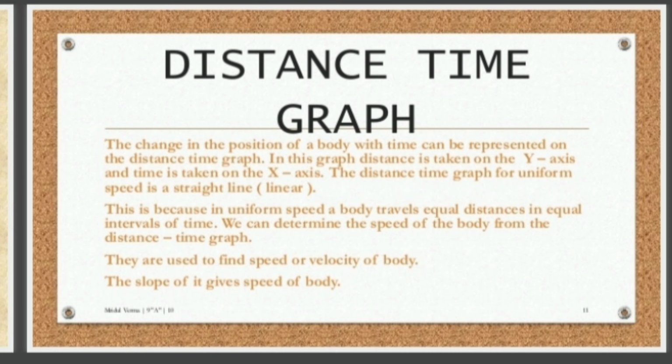See here, the next slide I showed here, the distance time graph. First we'll discuss the distance and time graph. So by saying two things I'm saying here, distance and time variable. So 2 variables I'm saying here, distance and time. So which is the dependent variable, which is the independent variable here? See, distance is depending upon the time.